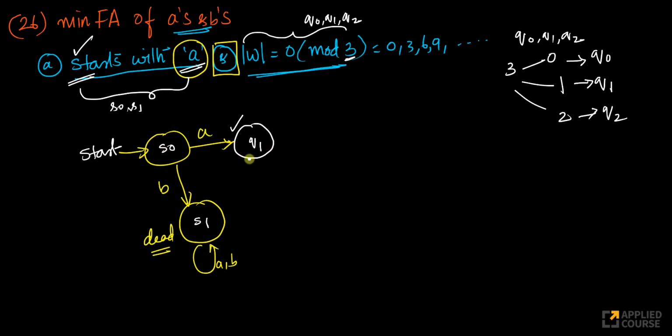Okay, this way I can break the problem into two components. That's why I'm using a different color also. Okay, so now this is good. This is tracking that, and now I have odd. I have one here. What happens now? I have one, but the length of my string is 1 now. Okay, and it's a valid string already because the first condition is satisfied by the time I arrive here.